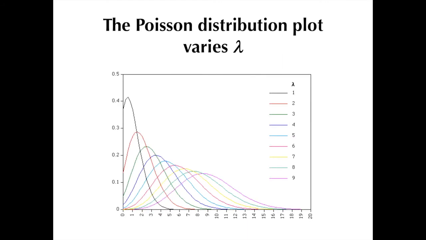Now, what did we get from this exercise? Recall that the shape of the binomial probability distribution plot varies with the values of n and p. In the case of the Poisson probability distribution, the shape of the graph varies with the values of lambda, as you can see in this figure here. Notice how the shape of the graph evolves with increasing values of lambda.